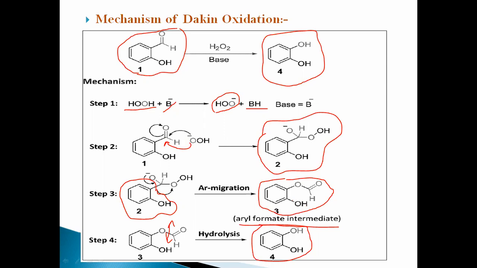In this way, you prepare the final product, and this is the mechanism behind the Dakin oxidation reaction, making the oxidized product, that is, 1,2-diol, benzene diol. Similarly, if para-substituted hydroxybenzaldehyde is taken as the starting material, there is formation of 1,4-dihydroxybenzene as the final oxidized product.